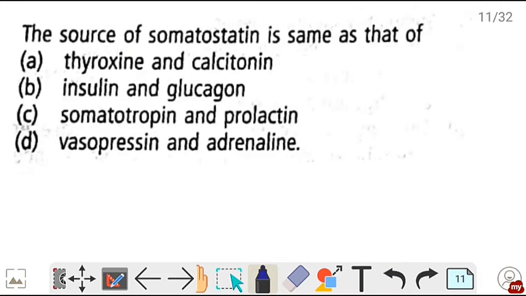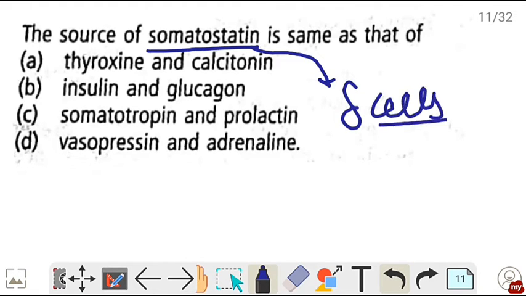The source of somatostatin is same as that of. So somatostatin is secreted by the delta cells of islets of Langerhans that is pancreas. और pancreas के islets of Langerhans से insulin and glucagon भी secrete होता है. Glucagon from alpha cells and insulin from beta. So correct is option B.